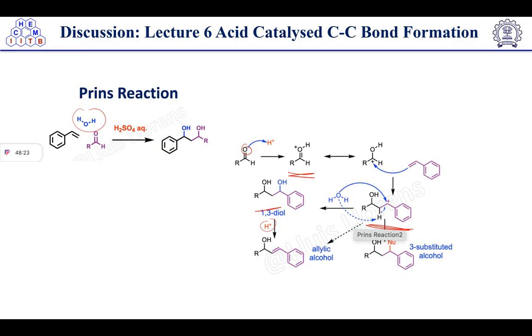Now the next possibility here is that proton abstraction will take place, and proton abstraction will result in a double bond formation, giving the direct allylic alcohol, right? And the third possibility is that any nucleophile will trap this carbocation to form the tertiary substituted alcohol. So this is how we can get the different types of products in the Prins reaction.